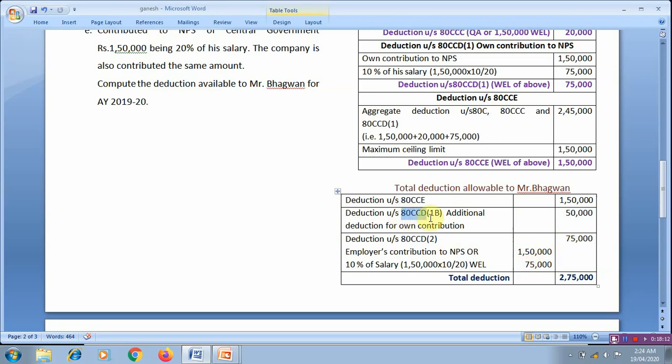These two deductions, 80CCD1B and 80CCD2, do not come under the ceiling limit of section 80CCE. So for that reason, these amounts of deduction under these sections are added here. So the total deduction allowable to Mr. Bhagwan for the assessment year 2019-20 is 2,75,000.